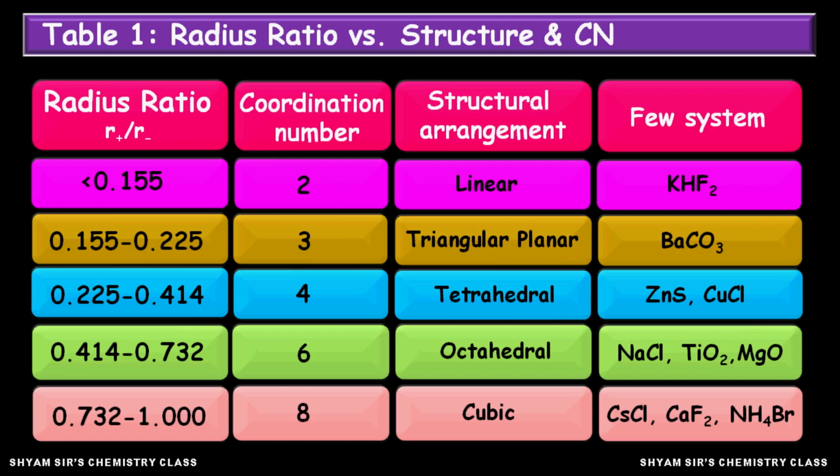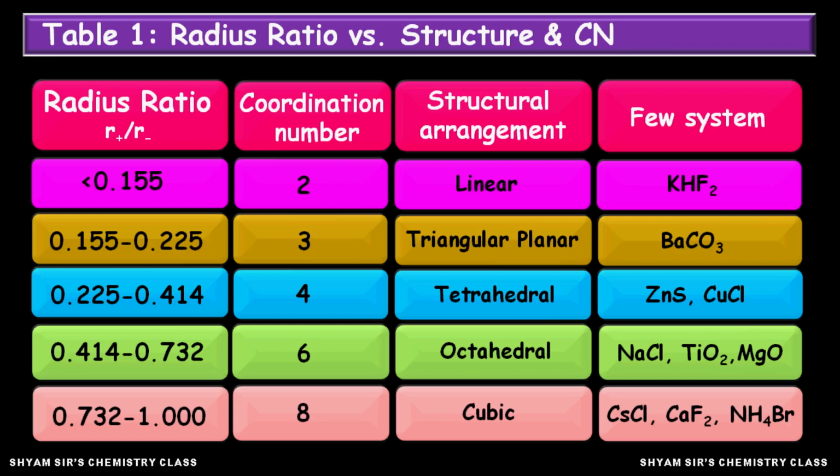Now, when the limiting radius ratio is between 0.414 and 0.732, the coordination number is 6 and the structure is octahedral. For example, NaCl system, TiO2 system, MgO system, and there are some other examples also. Now, when the limiting radius ratio falls between 0.732 and 1, the coordination number of that ionic crystal is 8. That means cubic geometry or cubic structure.